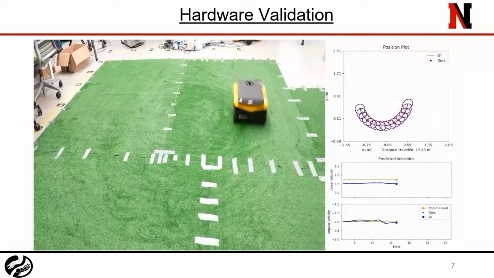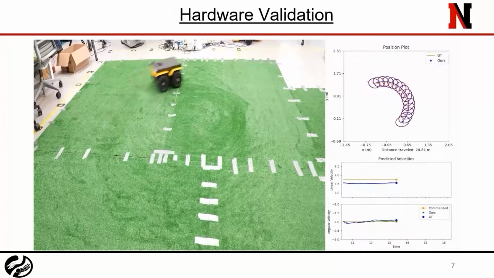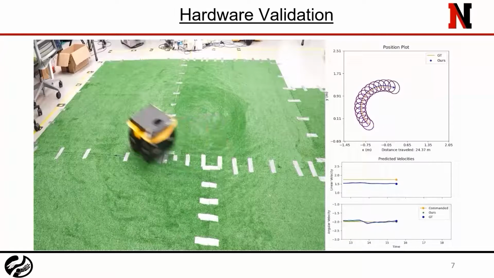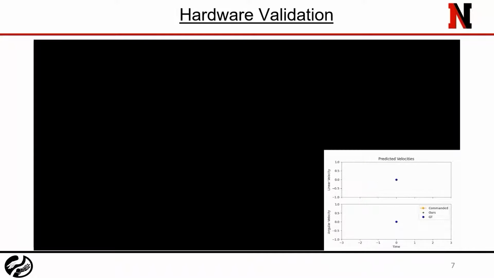In future work, we will use the motion model output for uncertainty-aware stochastic model predictive control motion planning methods.